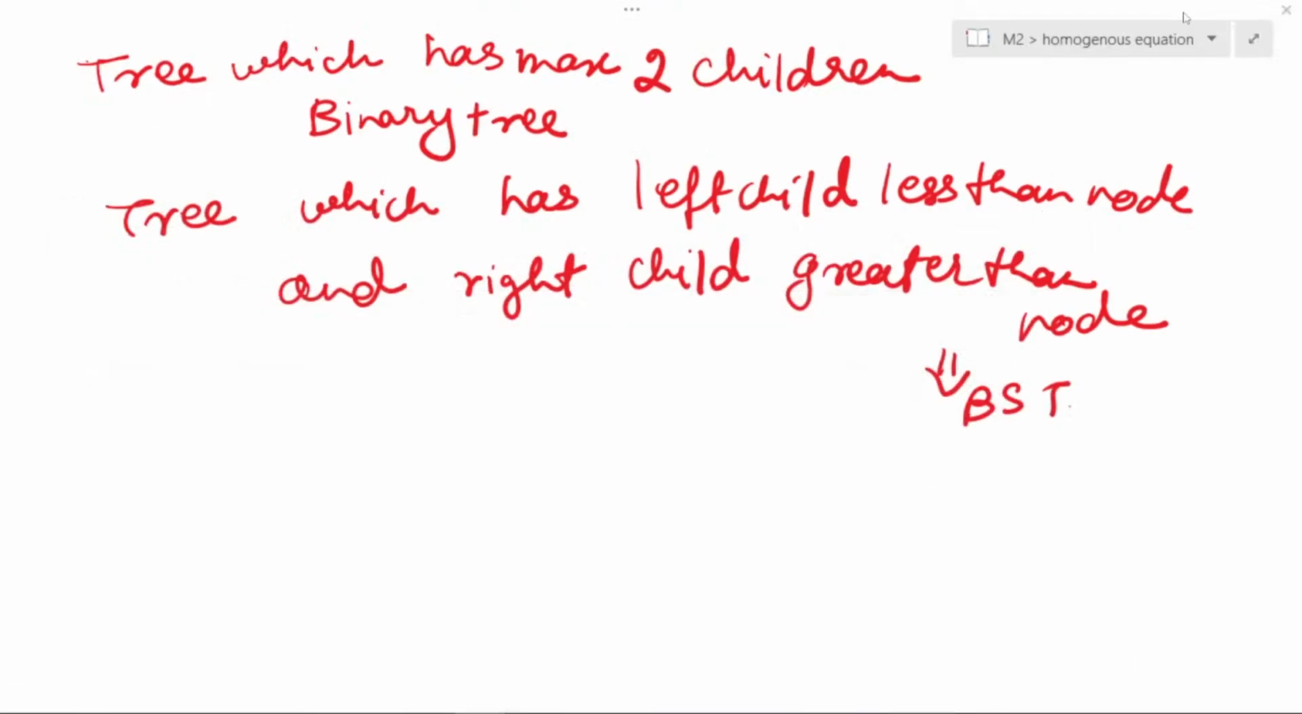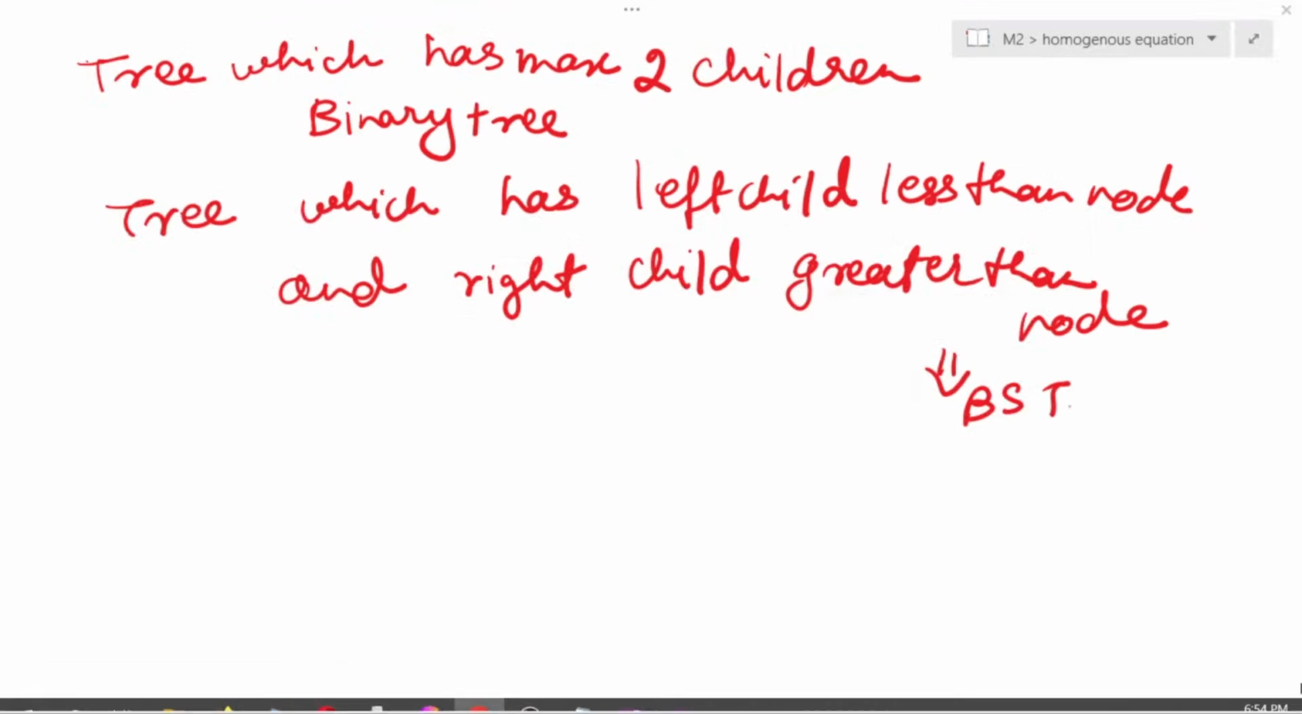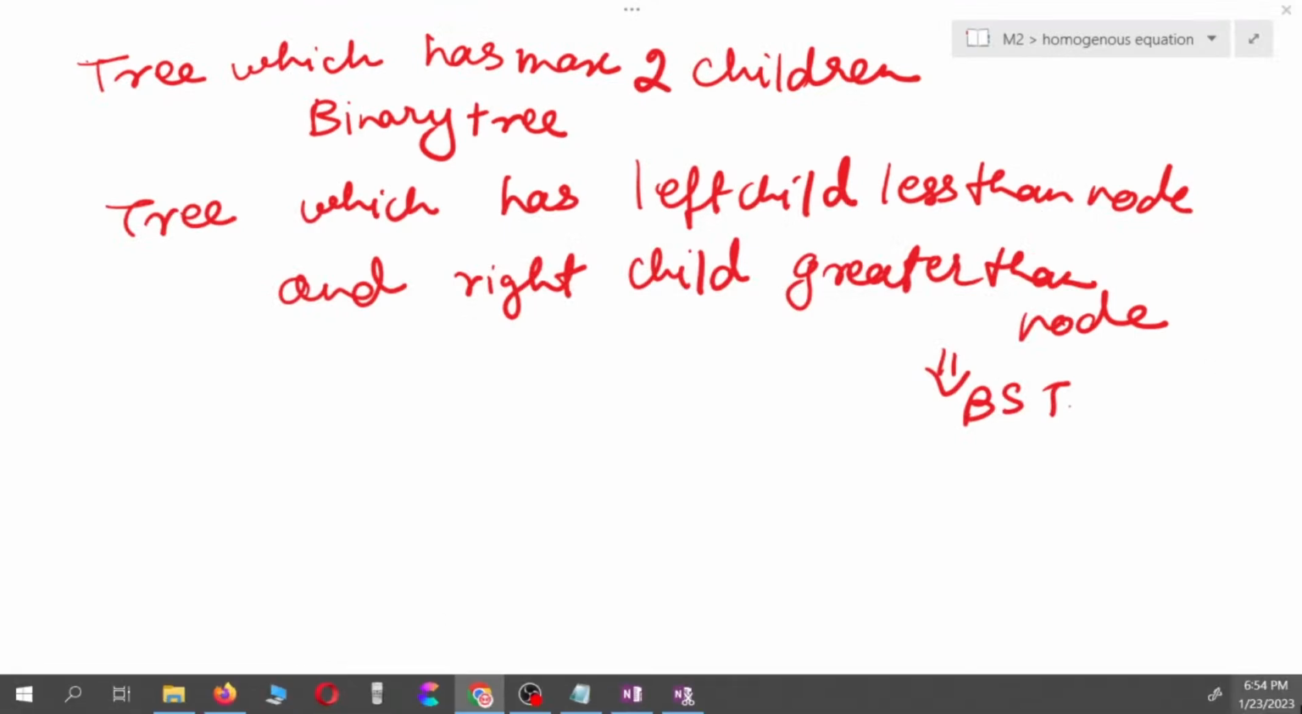Binary search, okay, I'm explaining the last time. Everyone, please note binary search tree.